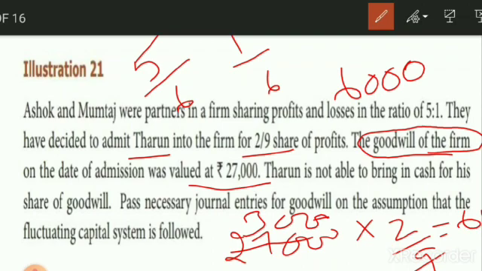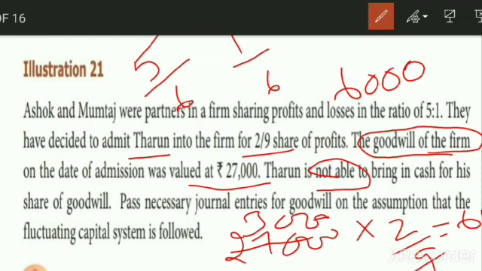So now you see here the firm's total goodwill value of 27,000 is given. From this 27,000, Darun has to bring his share of goodwill alone, 2/9 alone. So the 6,000 amount has to be brought by Darun in the name of goodwill. Darun is not able to bring cash for his share of goodwill. In that case, Darun didn't bring the goodwill amount. Pass the journal entry for goodwill, assuming the fluctuating capital system is followed.